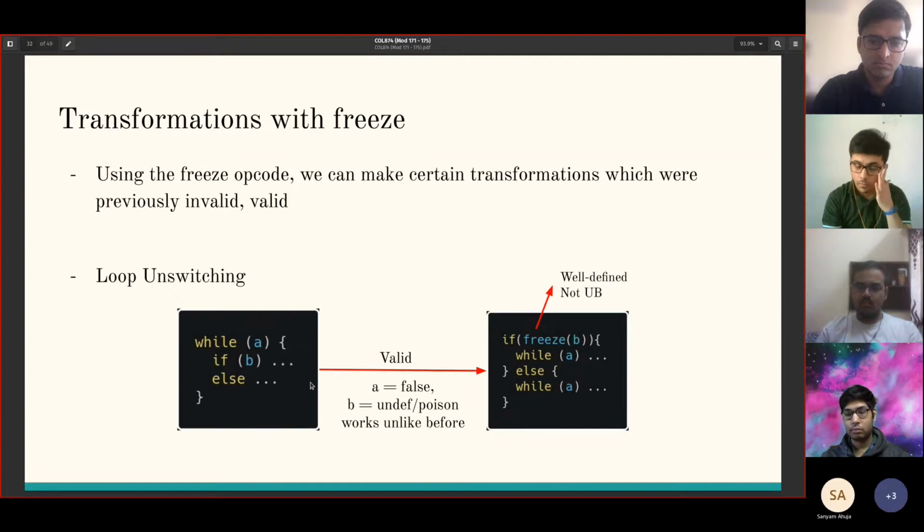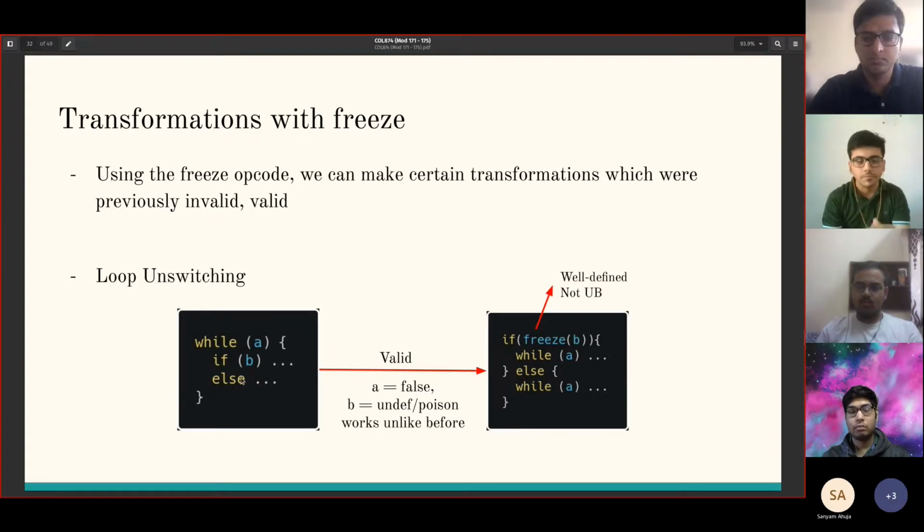So let's see how using freeze we can enable some transformations that were previously disabled. Loop unswitching was not possible earlier. However, if we freeze B before putting it in the condition of this branch, then it's no longer UB, because even if we get undef or poison in B, it's going to be frozen to a well-defined value, and branching on a well-defined value is well-defined and not UB.